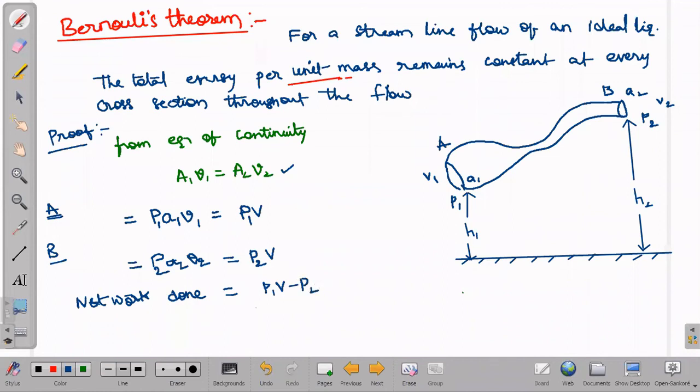Okay, now this is what we got. That is nothing but the energy due to pressure. Now if we write potential energy, what do we write? Here it is height h1, so mg h1, and here we can write mg h2.